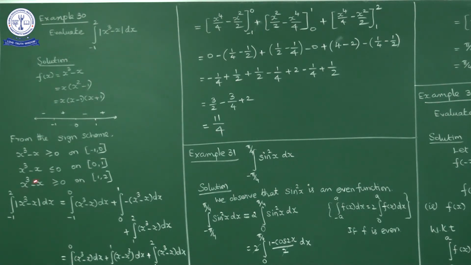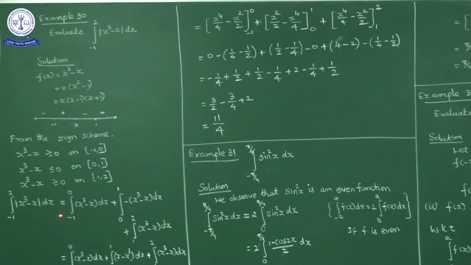Mod x is negative means mod x is minus x. So integral 0 to 1 minus of x cube minus x dx plus integral 1 to 2, x cube minus x is positive. When x is positive, mod x is x only, no? So in this case, integral 1 to 2 x cube minus x dx.